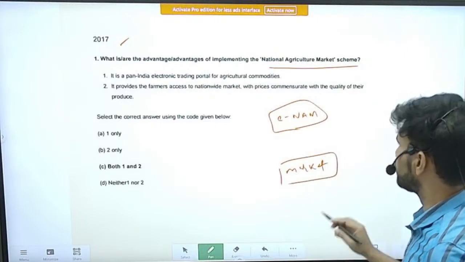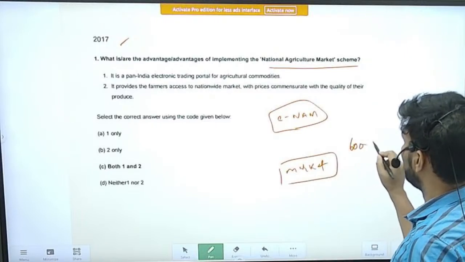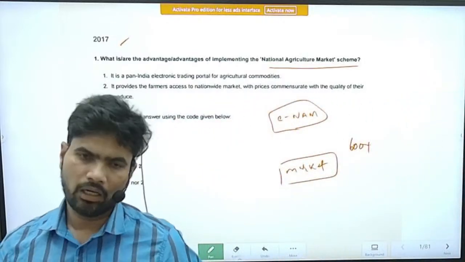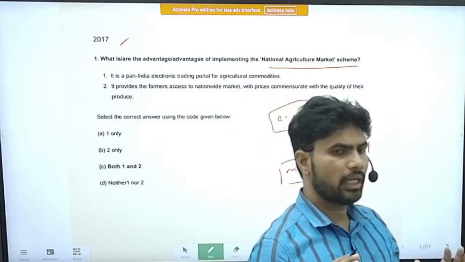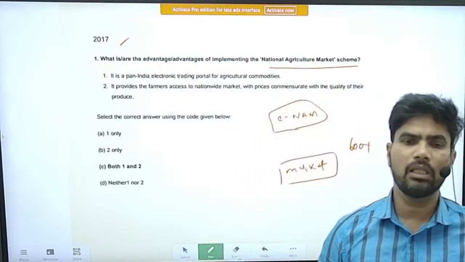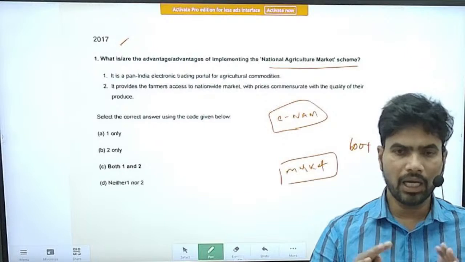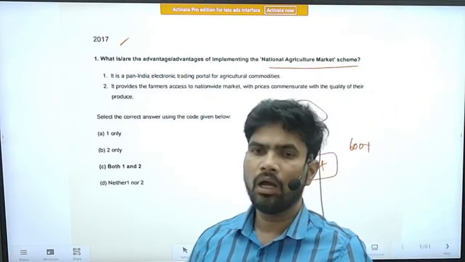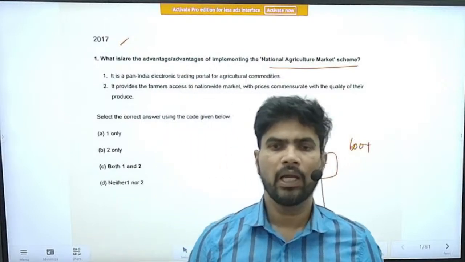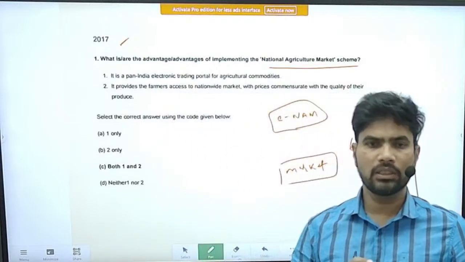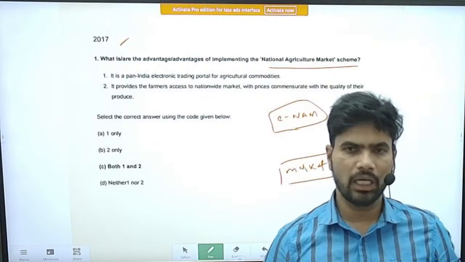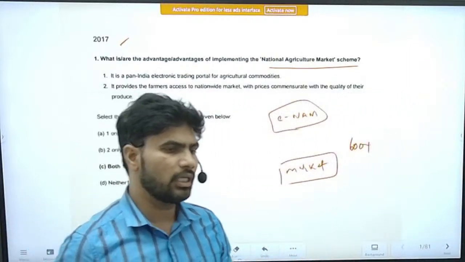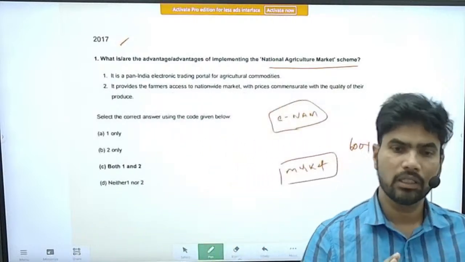The proposal was to connect approximately 600 plus markets throughout the country. So essentially the major aim of the program was to connect all the markets in the entire country, so that farmers can trade their goods practically throughout the country. Once that trade is concluded electronically, the produce will be loaded in trucks and reach the desired destination. That was the theme.